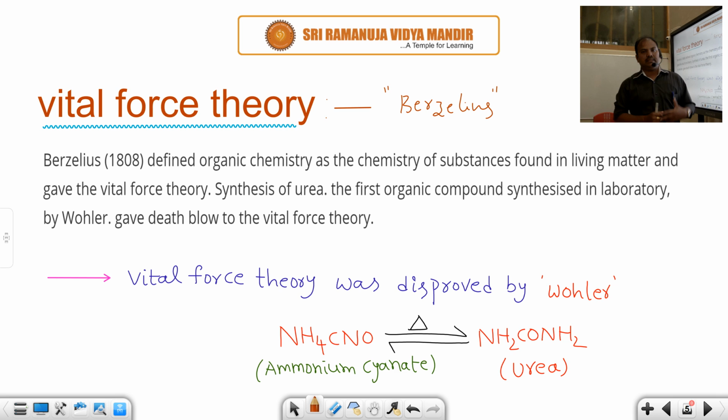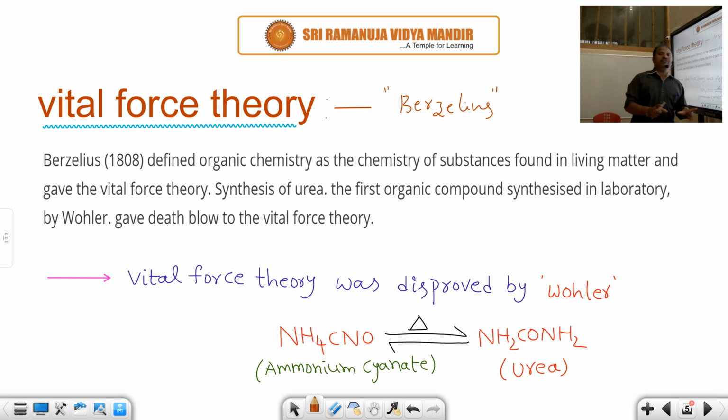Due to some attraction forces present in them, in vegetables, fruits or animals, those attraction forces are called vital forces. Due to these vital forces, organic compounds exist in living things like plants, animals, vegetables and fruits.